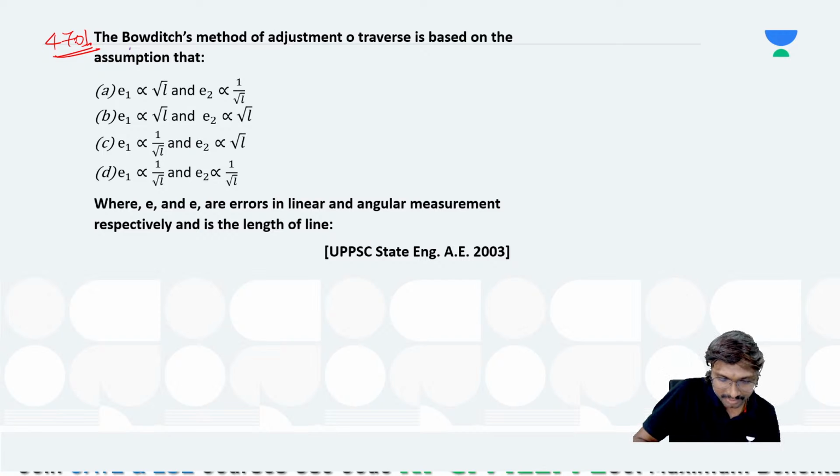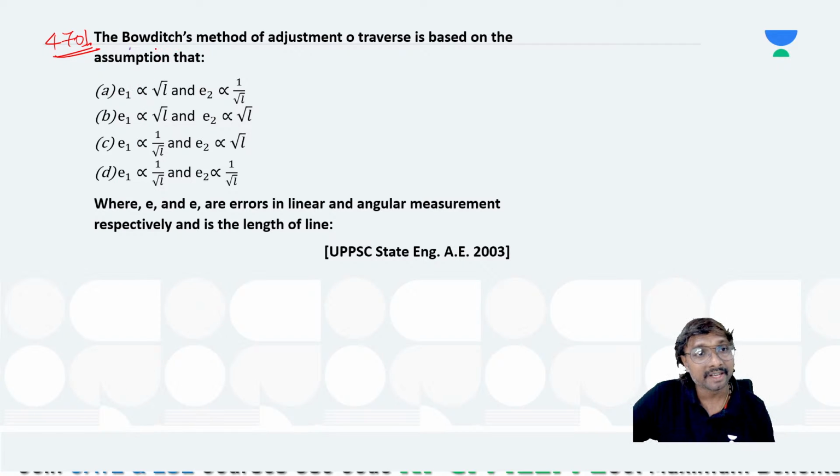Select the answer for this 470 question. Sri said A. Any other answer by others? Lina said A. Which one is correct?